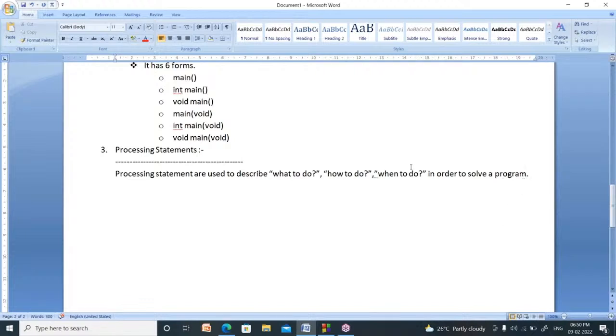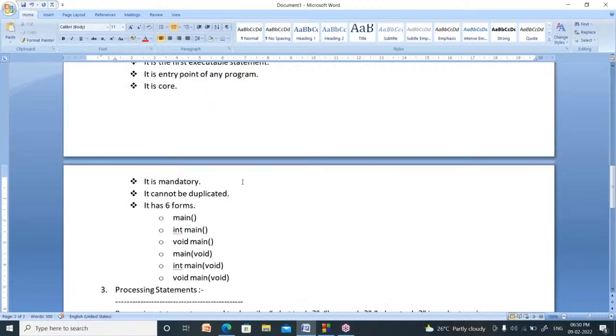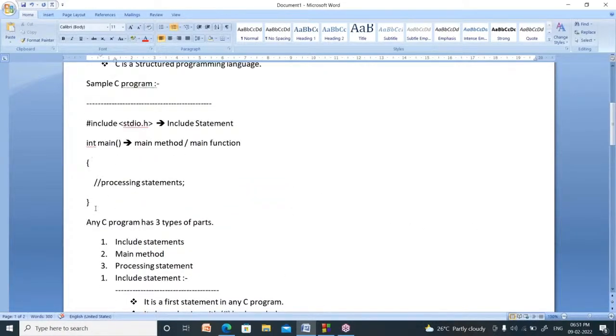Your solution tells three points. One is what to do. Your program will tell how to do. Your program will tell when to do. So what to do, how to do, when to do. Your program will tell these three things. To whom? To the compiler. So this is nothing but processing statements. With this, we finished the sample C program concept. I already explained hash include stdio.h, the main method, and inside that, processing statements.